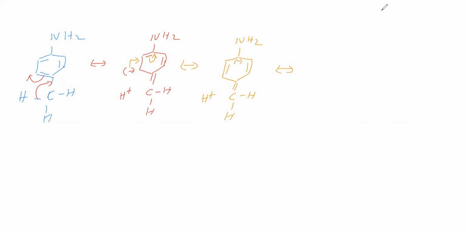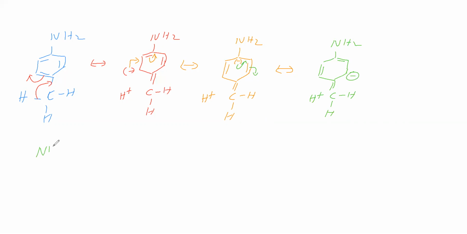Next resonance structure we will see. This negative charge becomes a pi bond here, this pi bond becomes a negative charge. So NH2, here double bond CH2, here H plus, here pi bonds like this, here negative charge. Okay. So now you see that due to hyperconjugation, at this carbon negative charge is there. At this carbon negative charge is there, and this carbon is having the NH2 group. So N is having higher lone pair density. So basic strength is more.